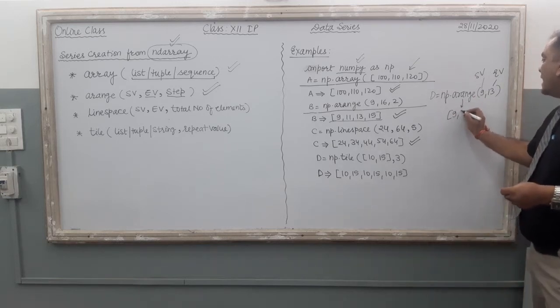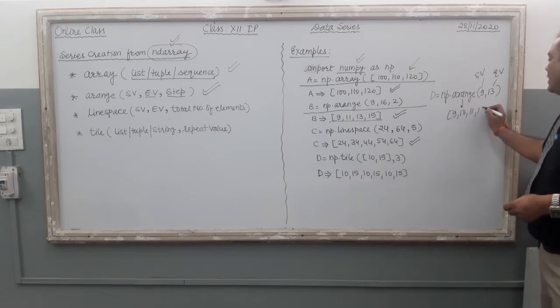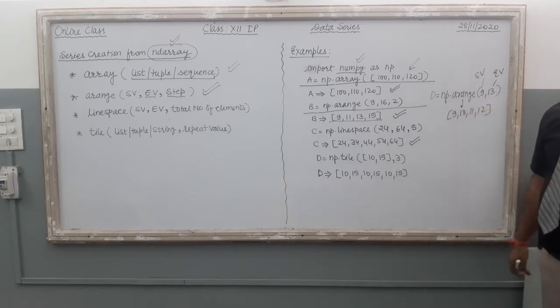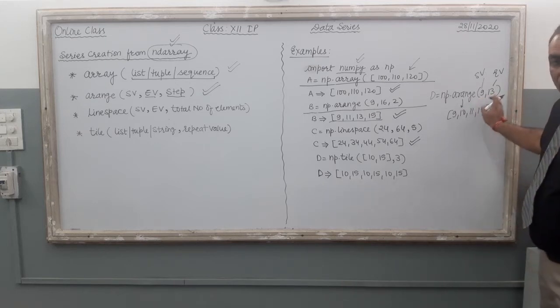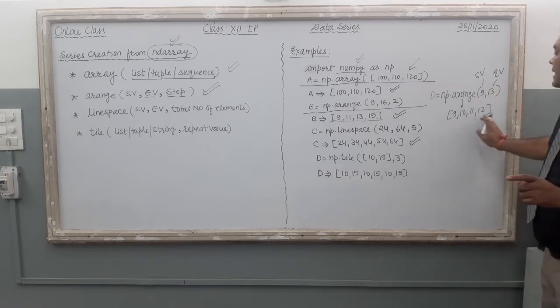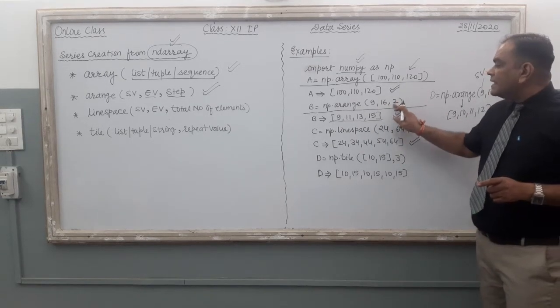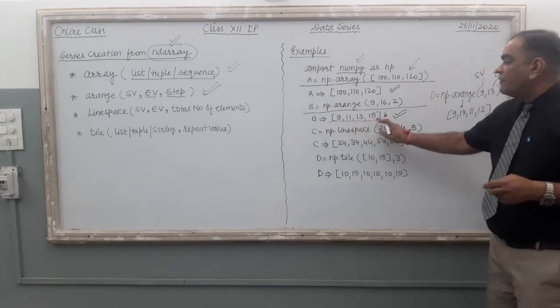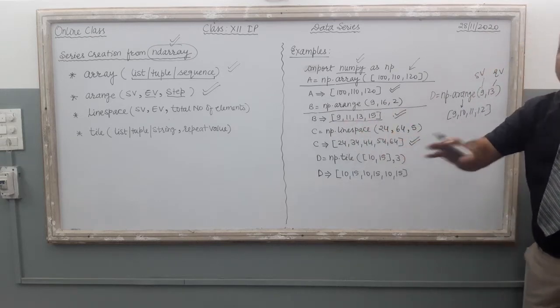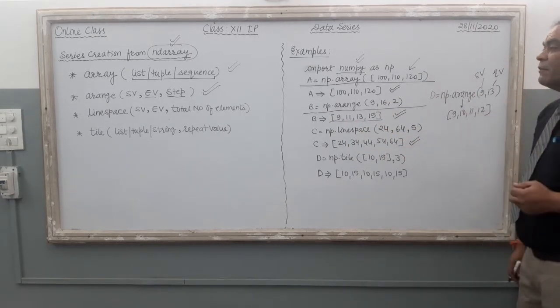That is 9, 10, 11, 12. 13 is not included, right? So by default the step is 1. If you forget to supply this step, the computer will generate this. If you supply the step 2, meaning plus 2, you get 9, 11, 13, 15. This list will be produced by this particular function.